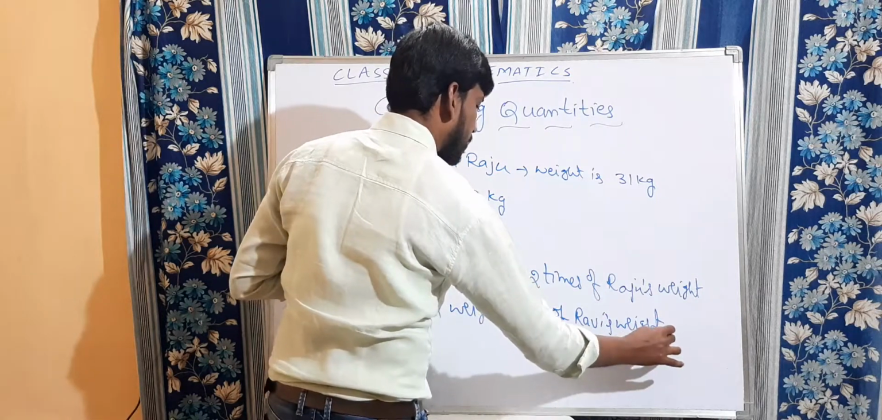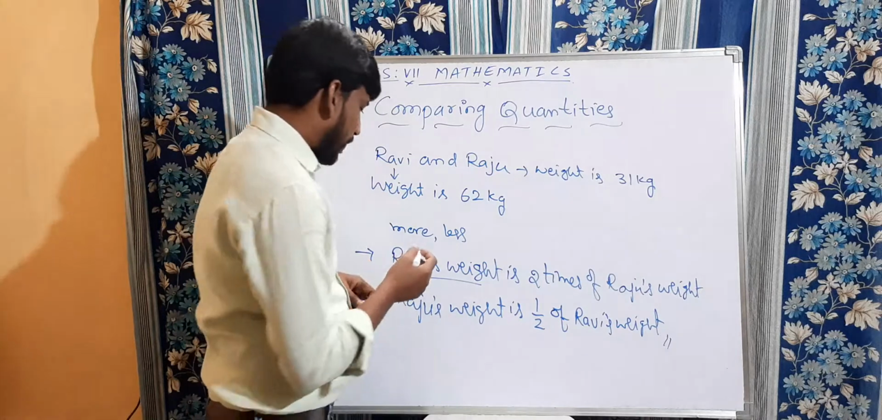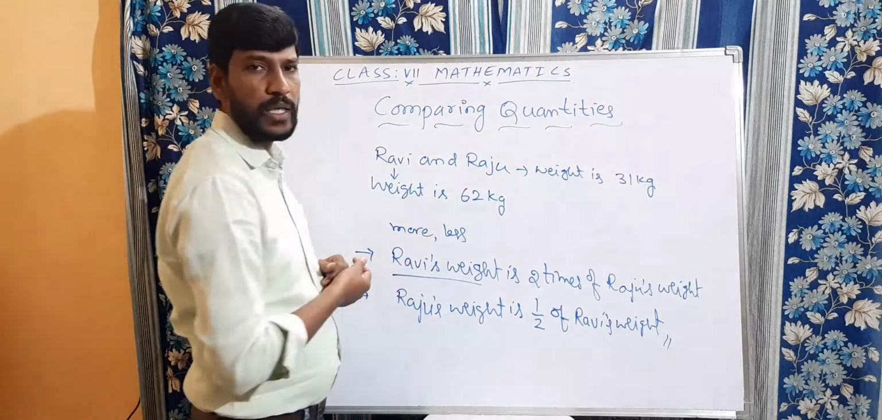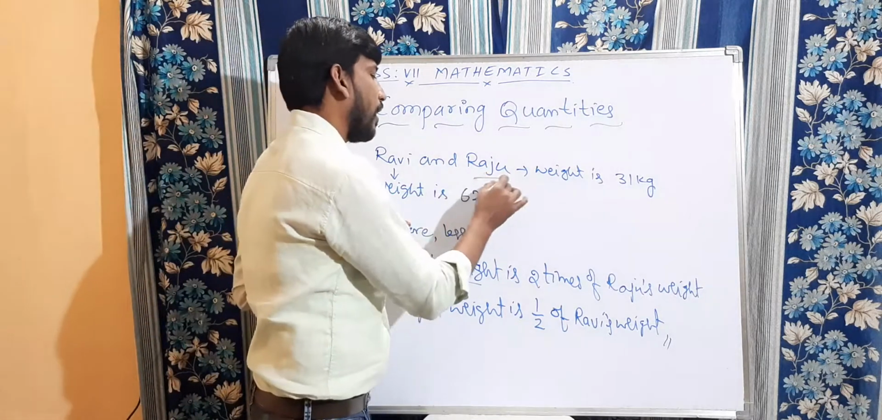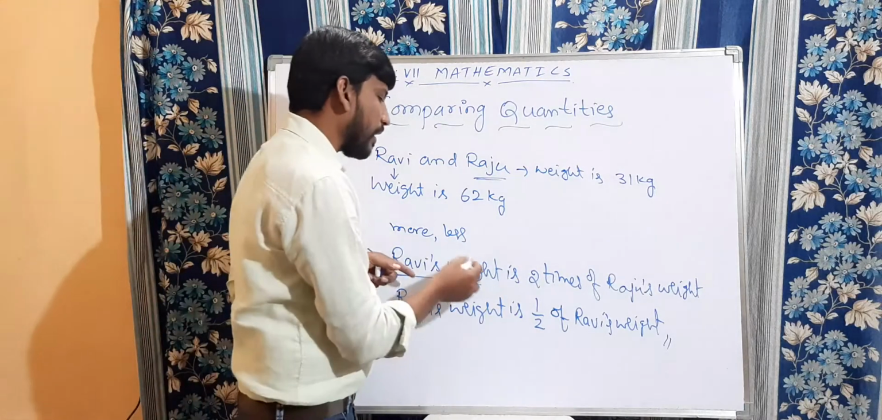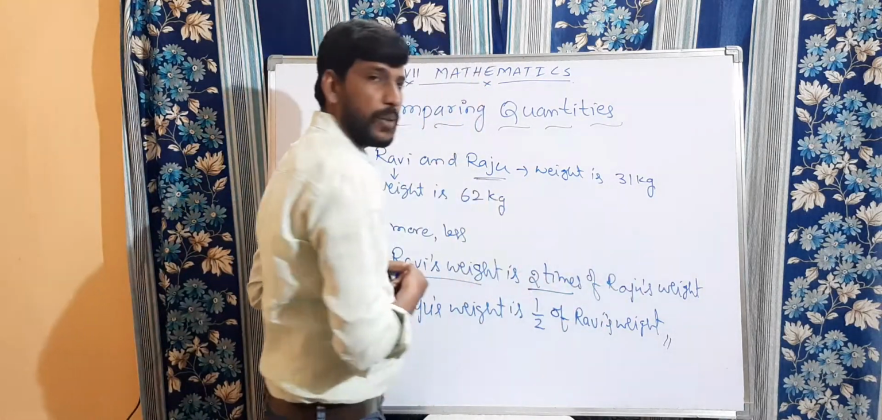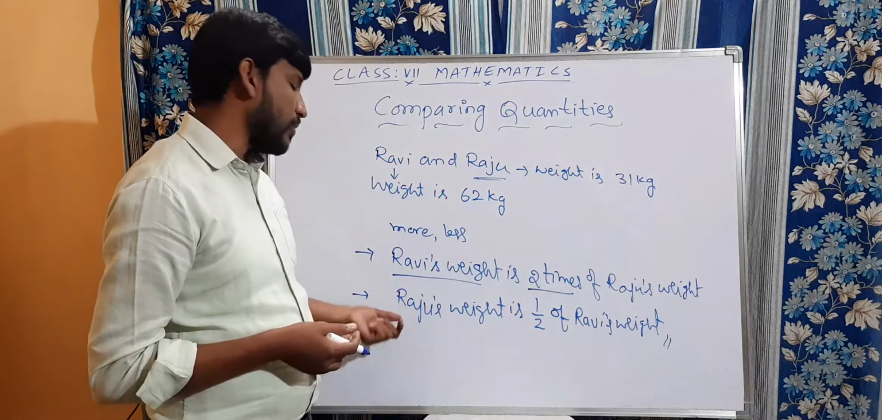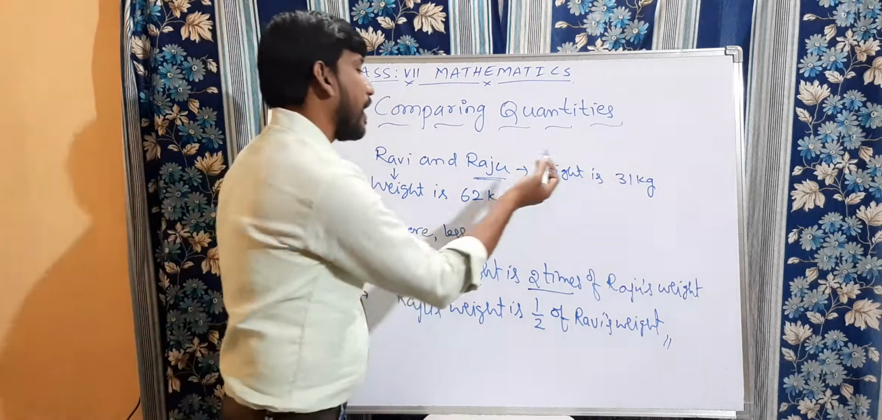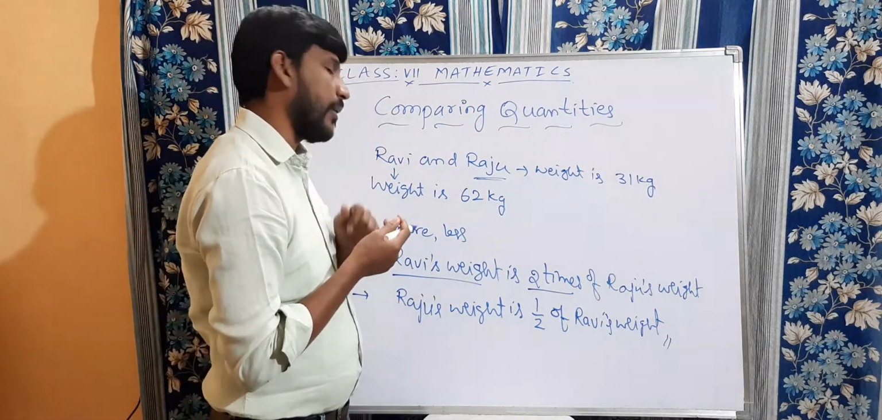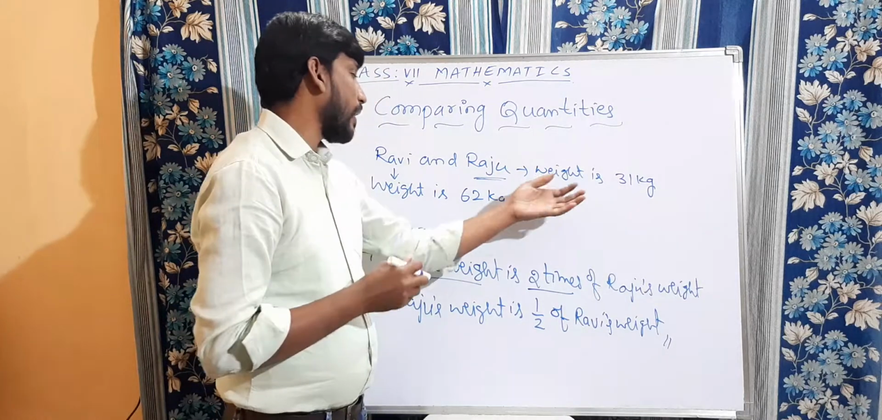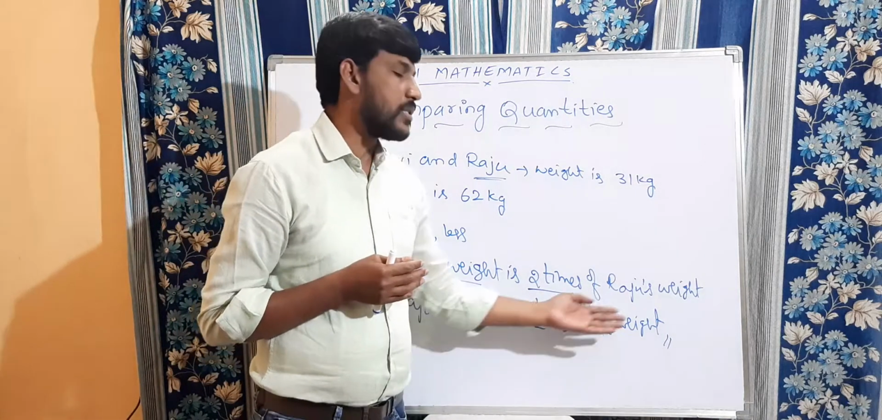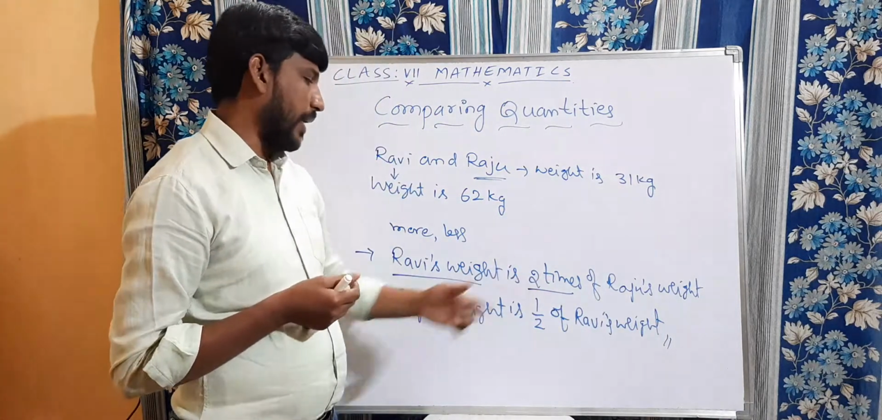Clear? See this here. The first statement is saying that we are comparing Ravi's weight with Raju's weight. So Ravi's weight is 2 times of Raju's weight. Whereas the second statement is saying that we are comparing Raju's weight with Ravi's weight. That is, Raju's weight is 1 by 2 of Ravi's weight. Clear? This is one type of comparison.